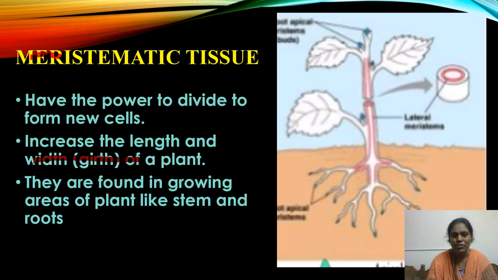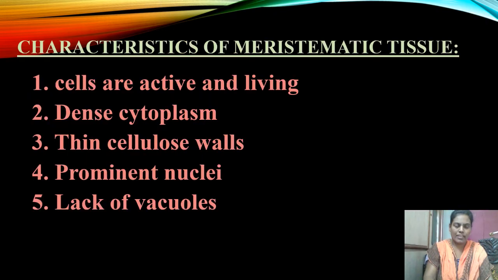This type of tissue is present in the growing parts of plants such as stem and roots. Because of the division of meristematic tissue, the size of the plant increases in length and also width. Now let us know about the characteristics of meristematic tissue. Tissue means nothing but a group of cells.